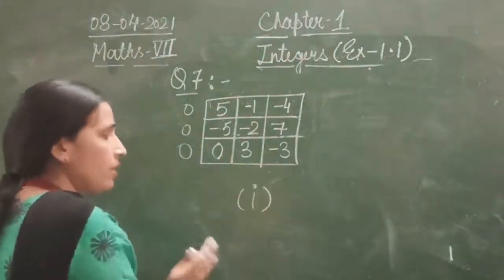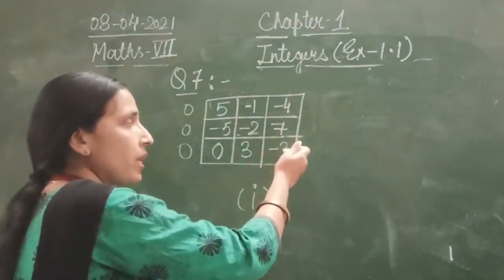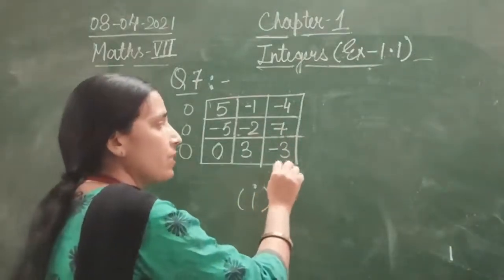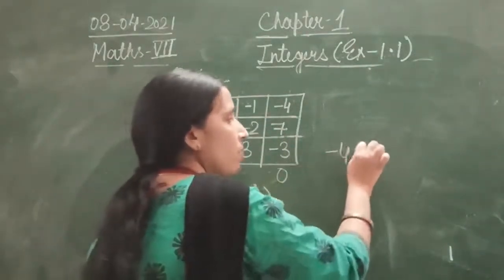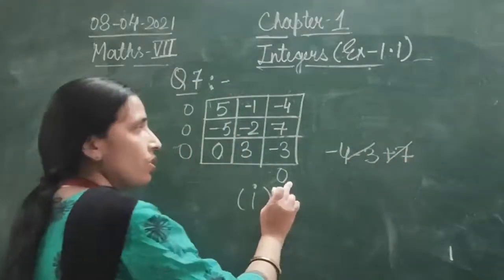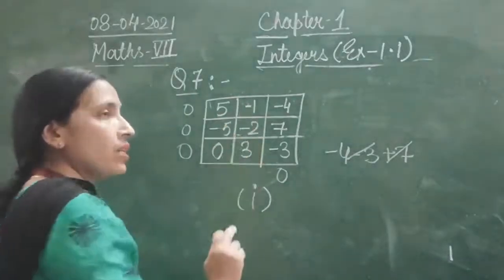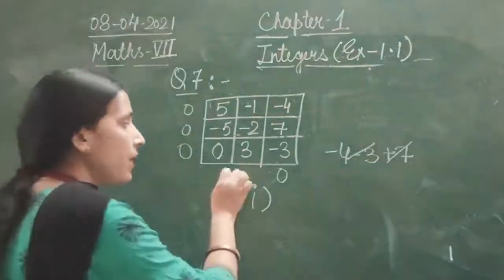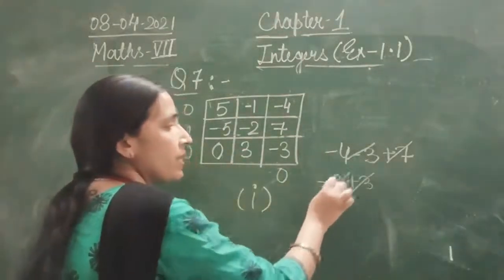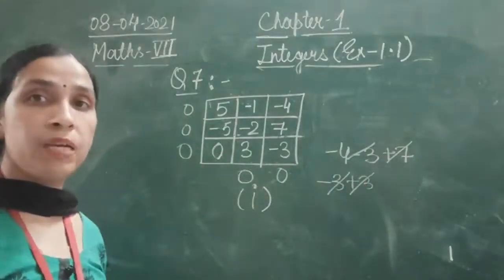This is the first part. Now we'll talk about the columns. So minus 4 minus 3, that is minus 7. Minus 7 plus 7, the sum is 0. See, minus 4 minus 3 plus 7, the sum is 0. Again come on this side, minus 2 minus 1, that is minus 3. Minus 3 plus 3, it will get cancelled and the sum is 0. Here 5 minus 5, the sum will be 0.